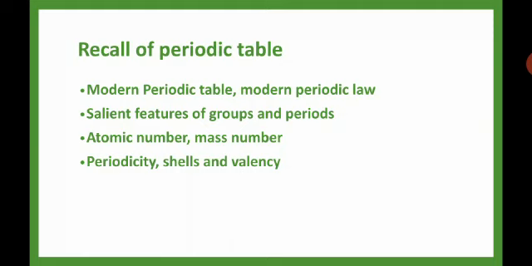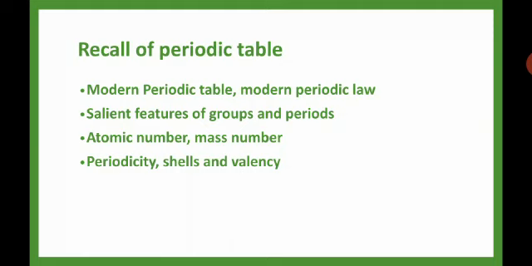First it was classified as Dobereiner's triads, then Newland's table, then Mendeleev's table, and then the modern periodic table. Dobereiner's triads is nothing but when the atomic weight of the middle element is considered, it was the arithmetic mean of the other two elements. If you take three elements, triads is 3.